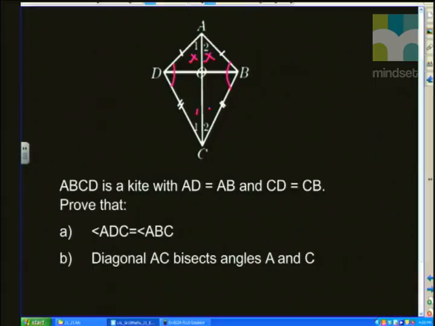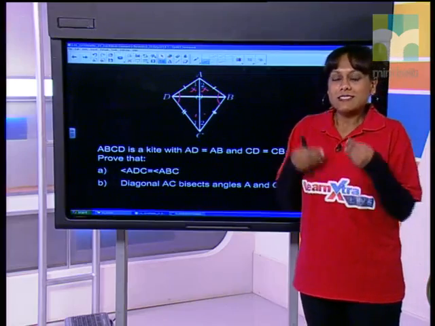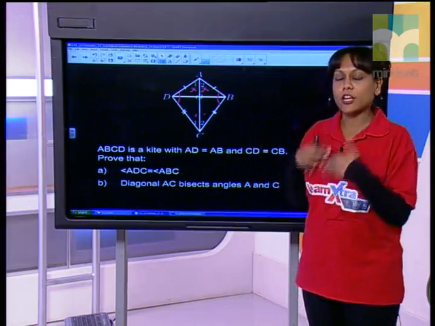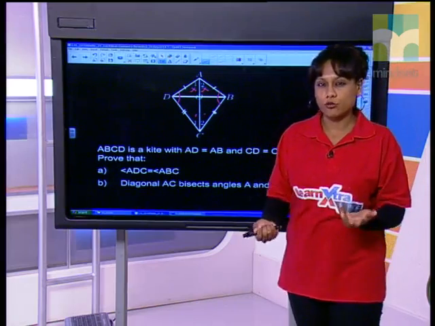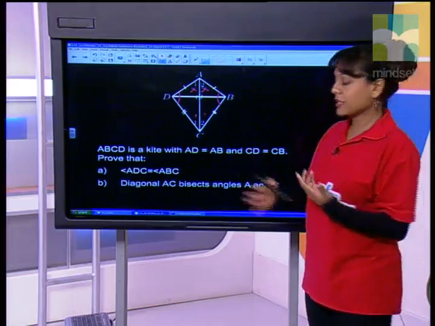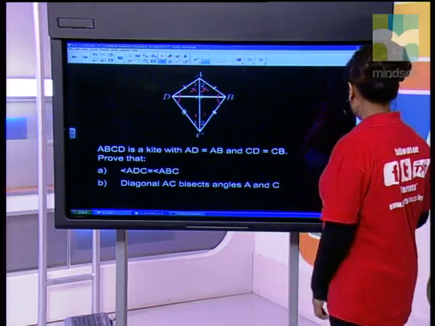Now guys, what some of you will realize is that what I'm asking you to do here lends itself to the properties of a kite. Because remember, in a kite, the angles opposite the two included equal sides are equal, and you also have your diagonal bisecting your interior angles. So it is a theorem that you learned, but now we're asking you to show that. You can't say that because it's a kite, these properties hold. You actually have to prove why these properties are true for kite ABCD.